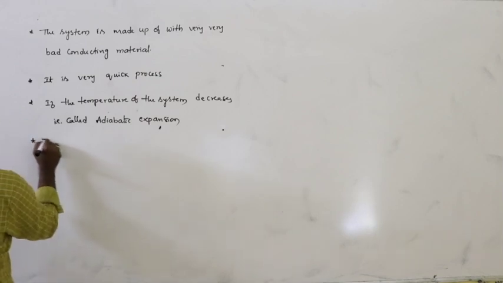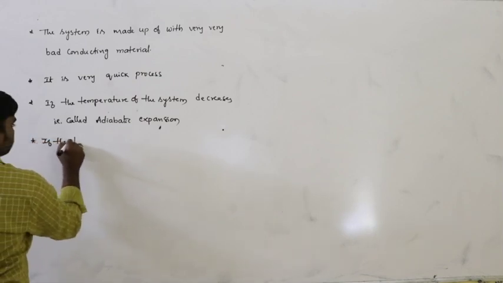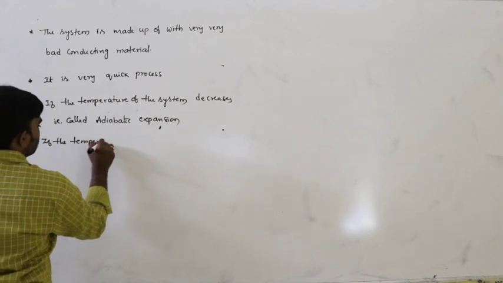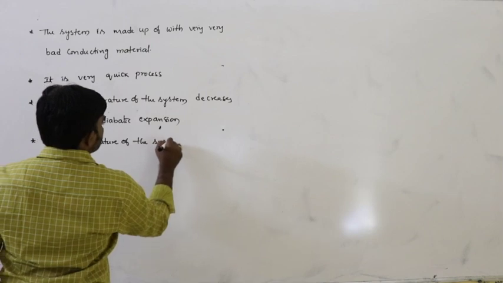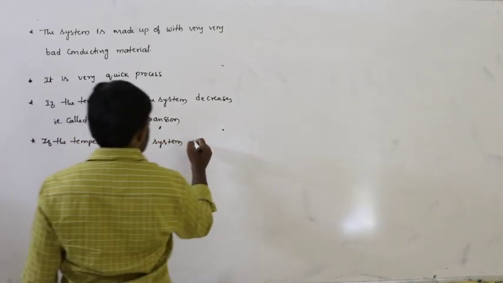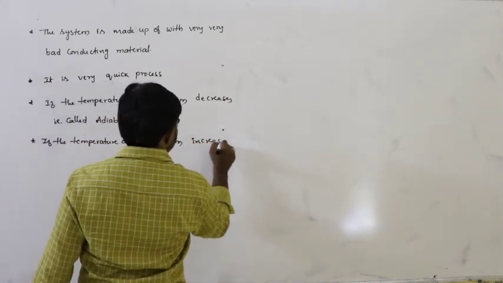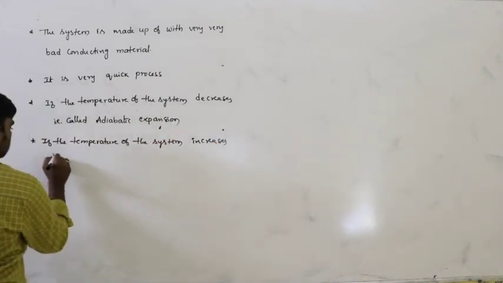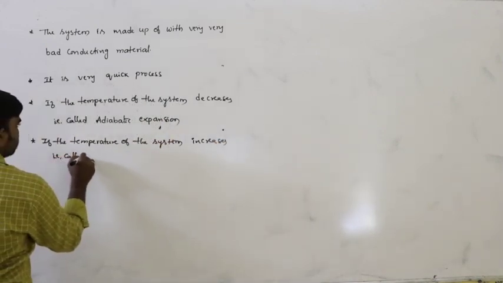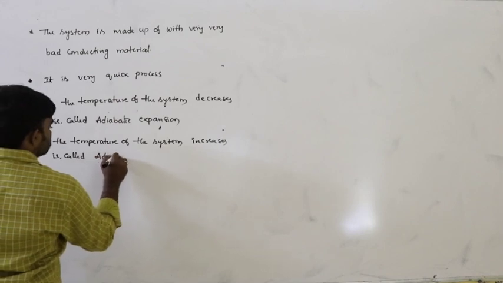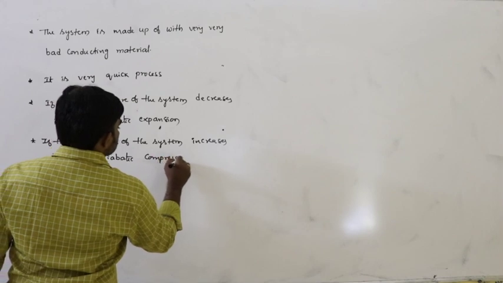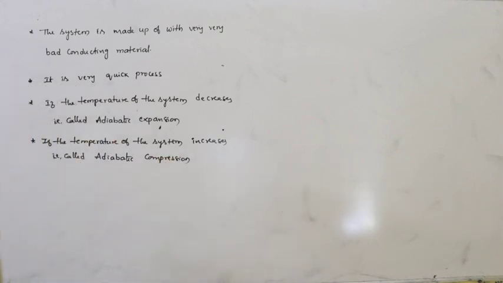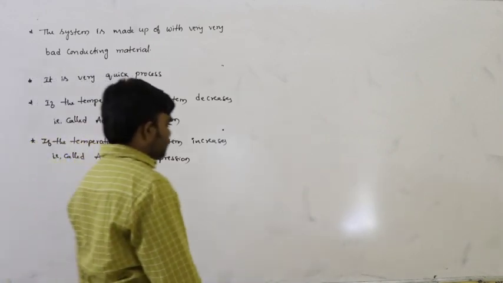Next, if the temperature of the system increases, that is called adiabatic compression. The temperature of the system increases, that is called adiabatic compression. So this is the adiabatic process.